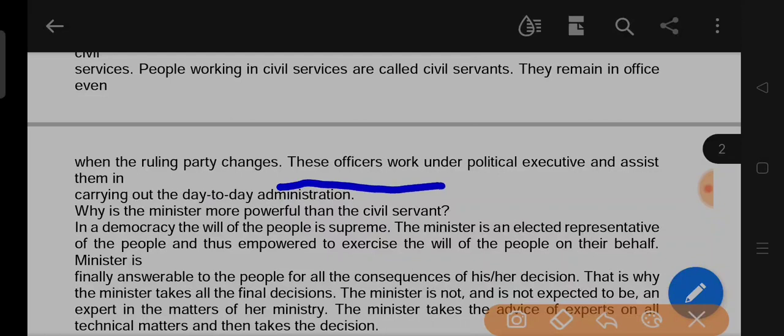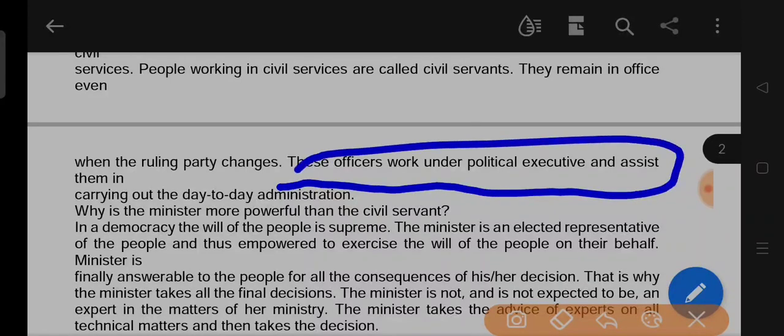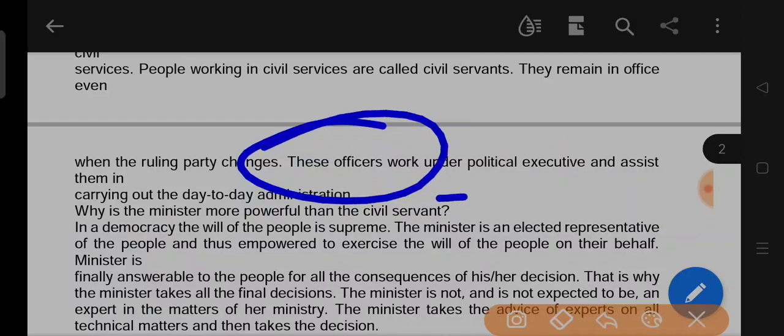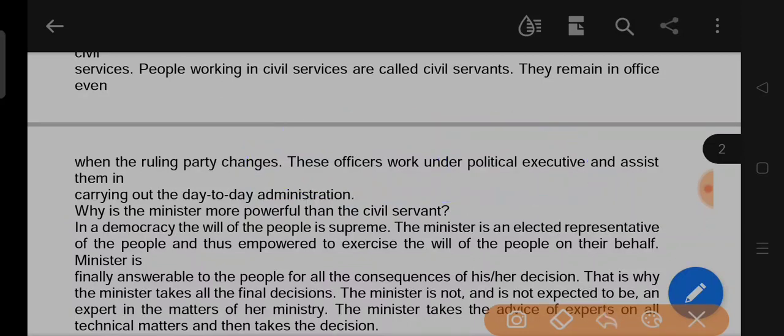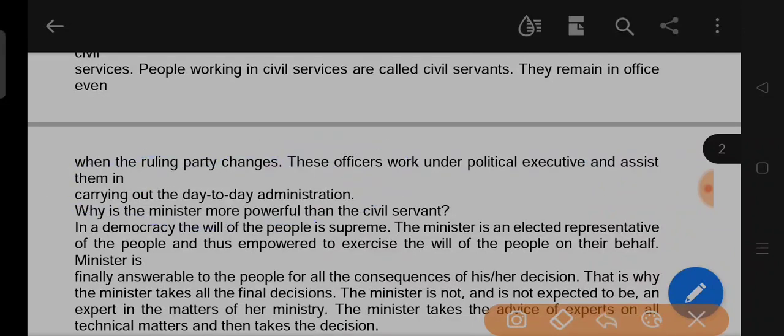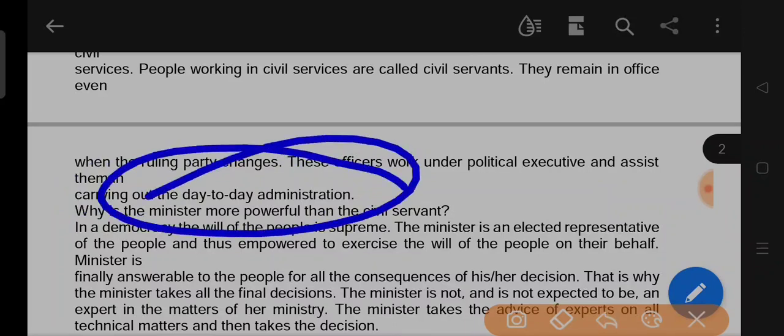These officers work under the political executive and assist them in carrying out the day-to-day administration. Assist means as a helper. They help the leaders, the political executive, in the day-to-day administration.